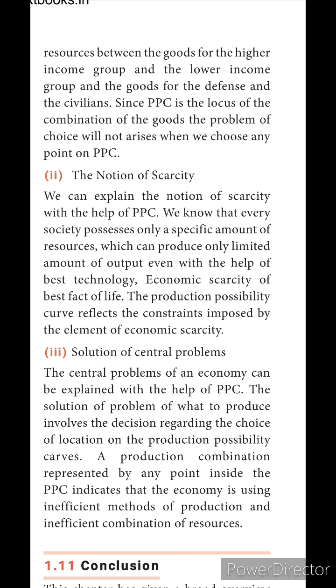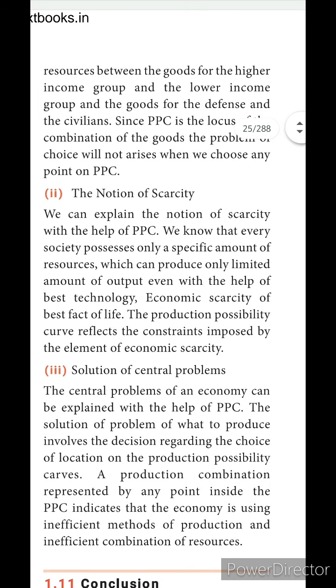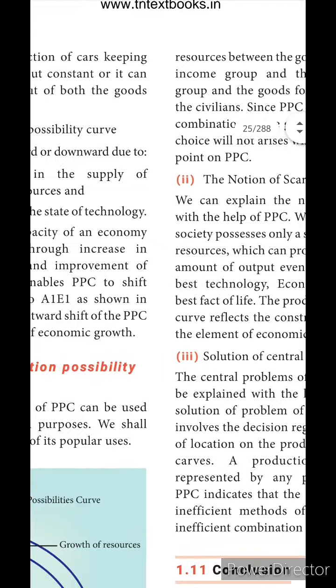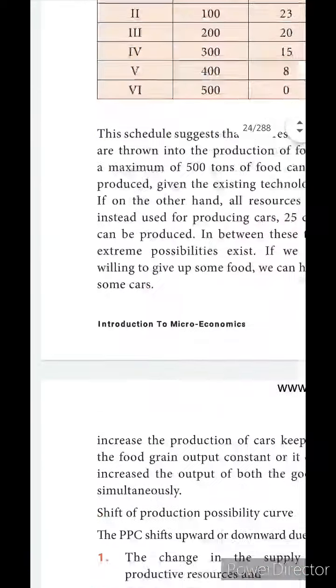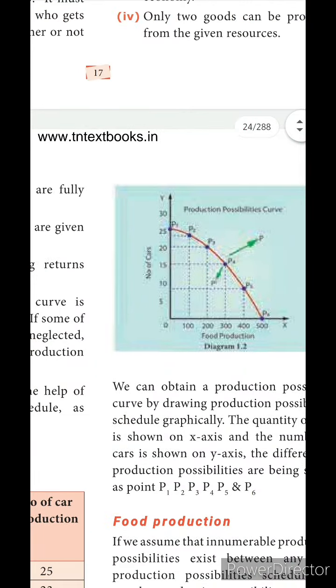That means we can come to one idea. A production combination represented by any point inside the PPC indicates that the economy is using an inefficient method. That is what I said about P7. P7 I told in this one. P4 is on the outer side, P7 is on the inner side.